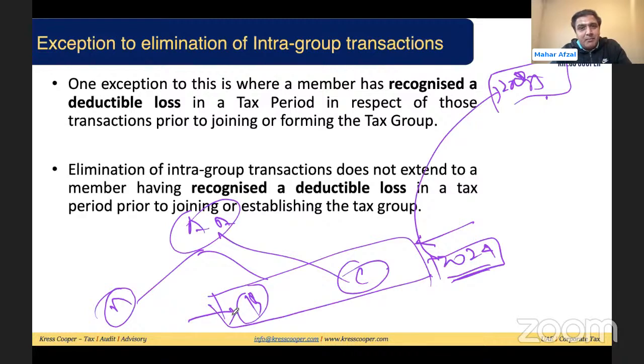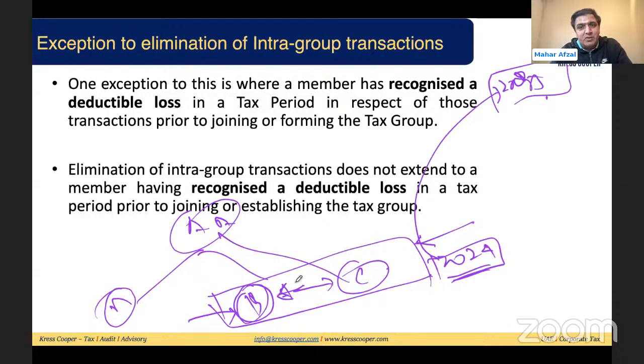As per the general principle, all intra-group transactions need to be eliminated. So after entering into a tax group, if this transaction, which has already resulted in a deductible loss, generates any income between B and C, the law says this income will not be eliminated unless and until the loss, whichever the company has already claimed, has been reversed in full. Once this loss is reversed, then this income will be eliminated as well.